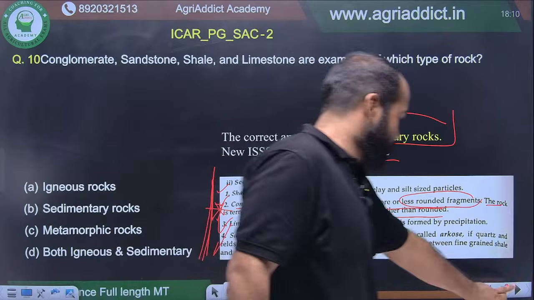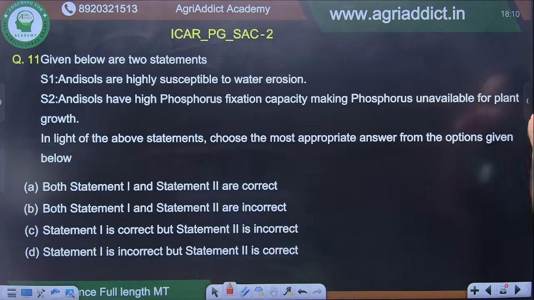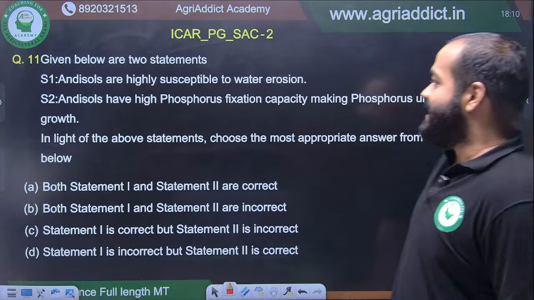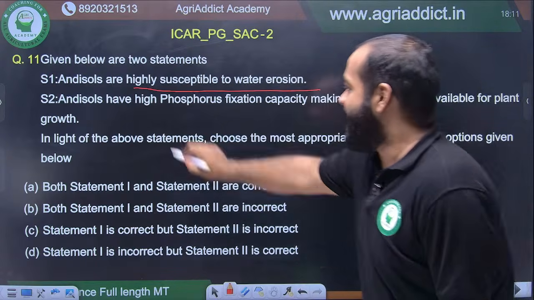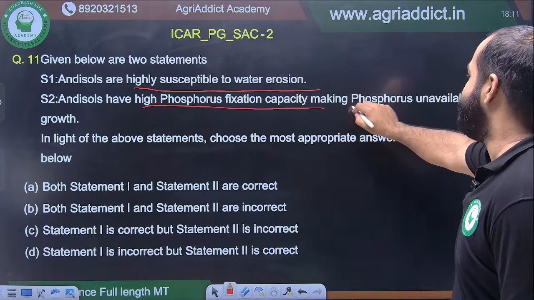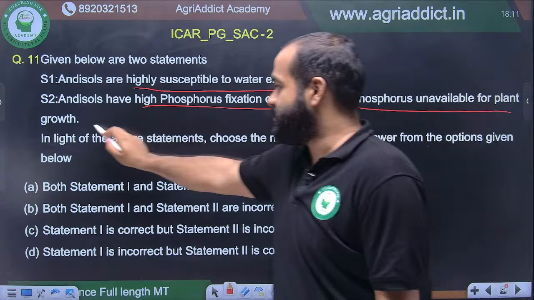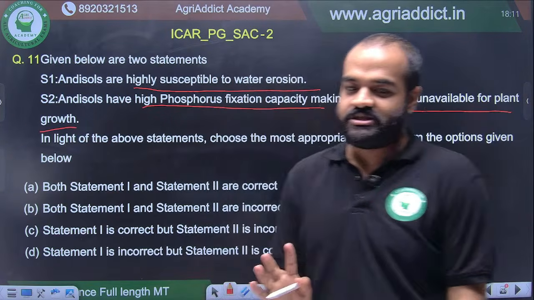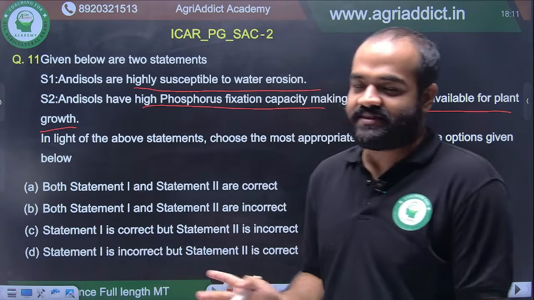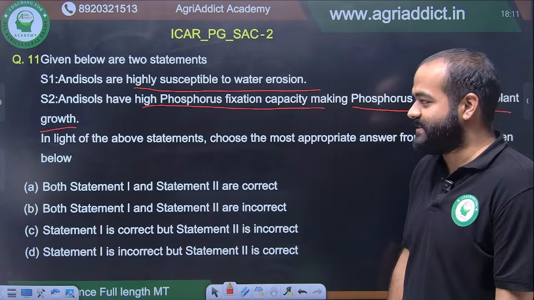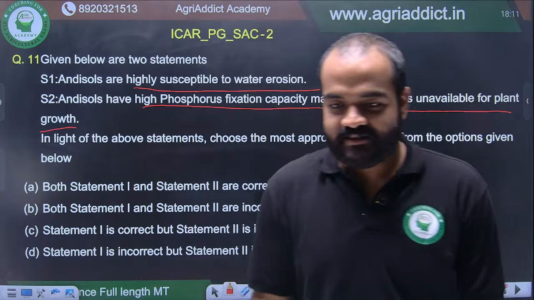All right, moving on. Given below are 2 statements. Andisols are highly susceptible to water erosion. Andisols have high phosphorus fixation capacity, making phosphorus unavailable for plant growth. This I would say is a hard question. You have to read thoroughly, only then you can answer this, otherwise it is a bit difficult. Let's see if you can answer this. Come on.